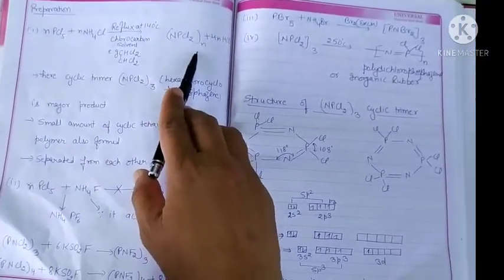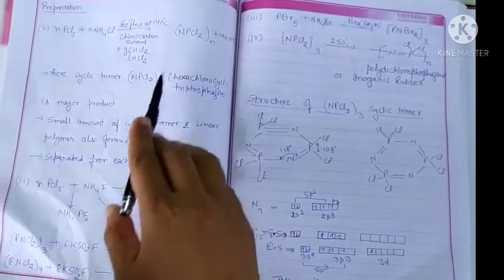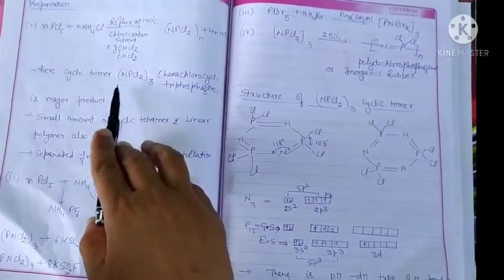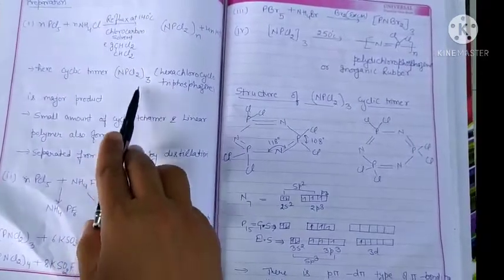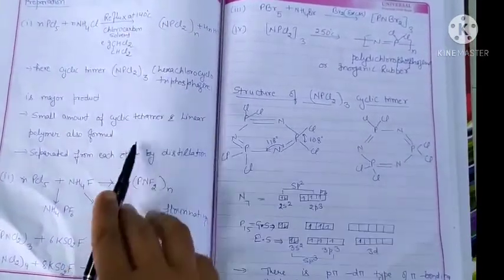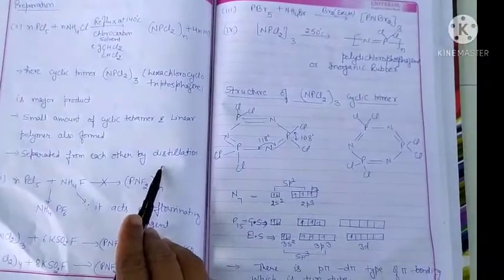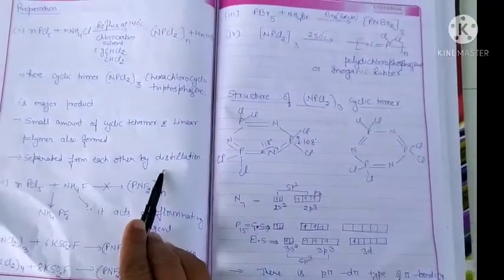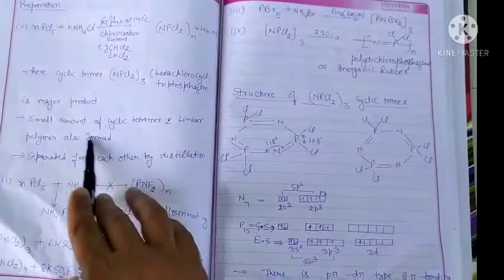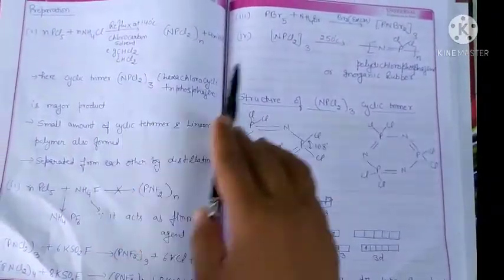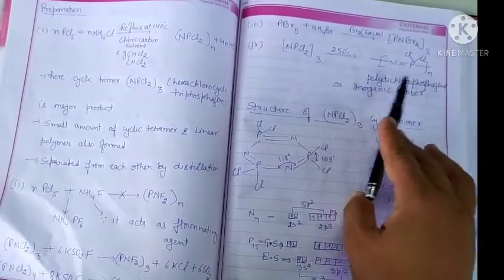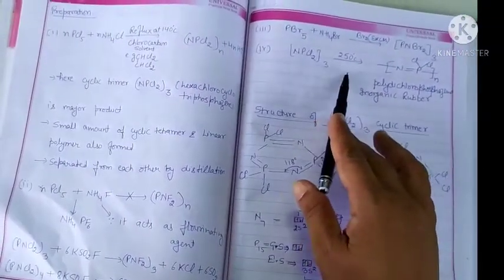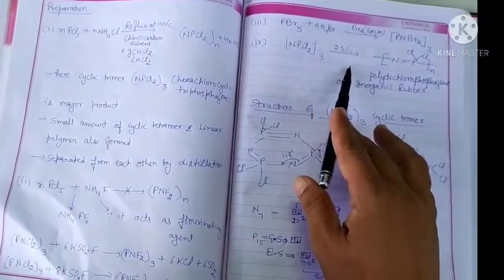Phosphonitrile chloride is formed as a mixture of cyclic trimer and cyclic tetramer. The cyclic trimer and tetramer are separated from each other by distillation. The trimer or tetramer is converted into a long chain polymer by heating above 250 degrees Celsius.